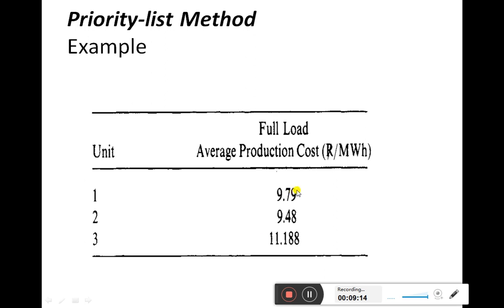Now we can see the difference in the average production cost. It varies from one generator to another. What we can observe here is that the second generator is the cheapest one. Then the first generator has the next lowest production cost, and as we can see, the third generator's cost of generation is more as compared to the remaining 2.